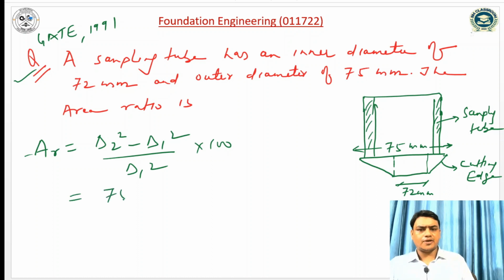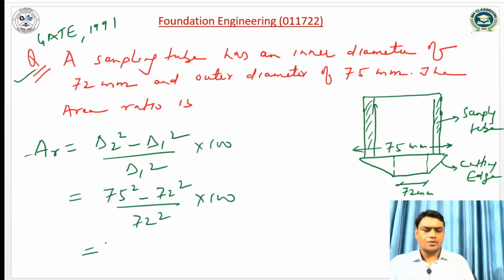So it will be 75 square minus 72 square divided by 72 square into 100. So it will be 8.51. So the area ratio is 8.51%, and it is less than 10%, so it is an acceptable value of the area ratio.